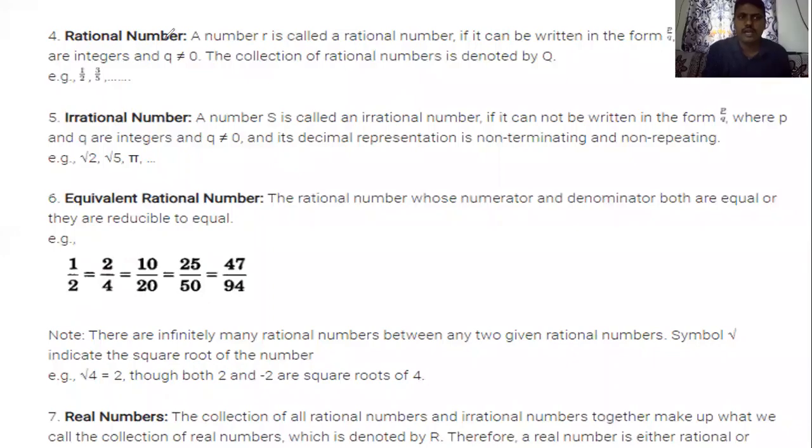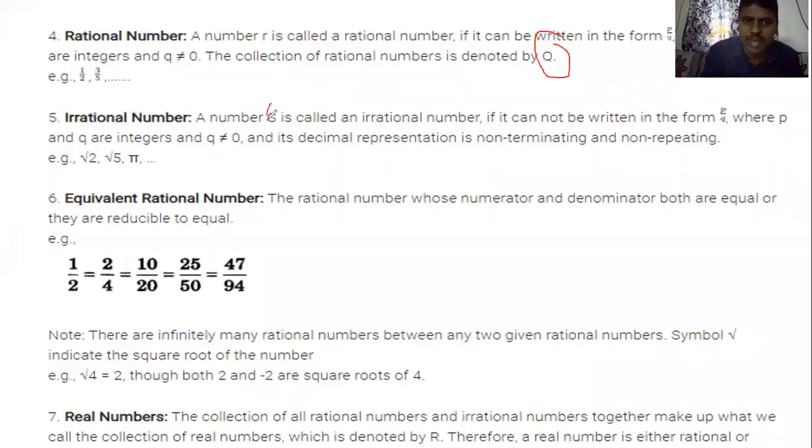Next part, irrational numbers. Already we discussed rational numbers are denoted by capital Q. Irrational numbers: a number which cannot be written as p by q. Any number you cannot express in p by q form is called an irrational number. If you can express it, it is rational; if you cannot, it is irrational.